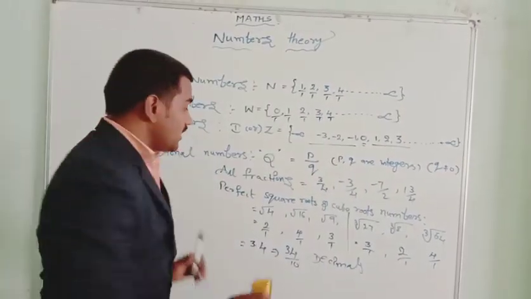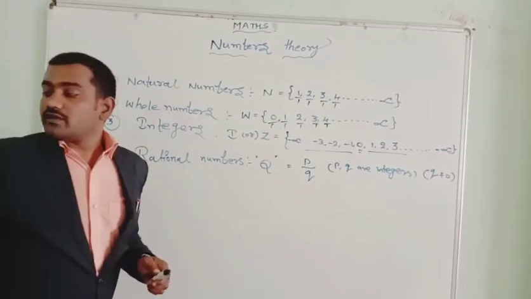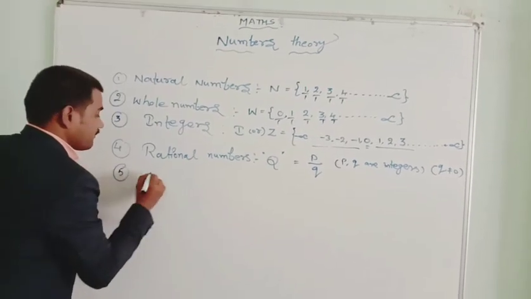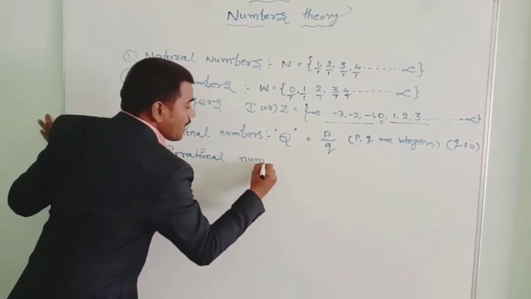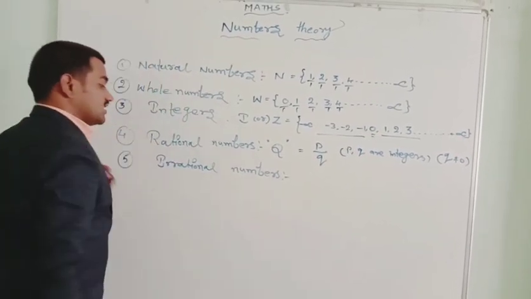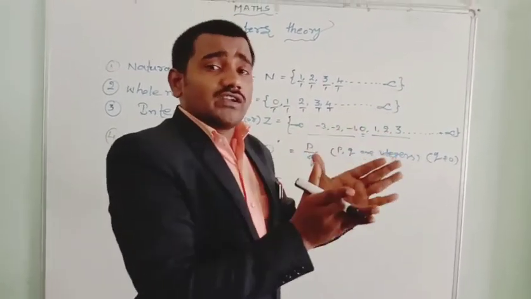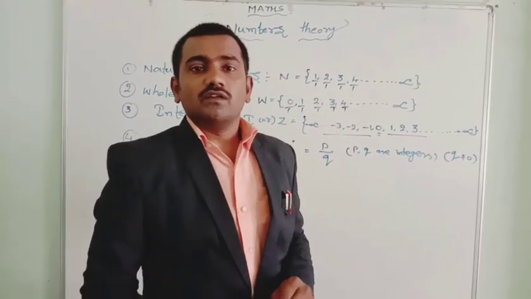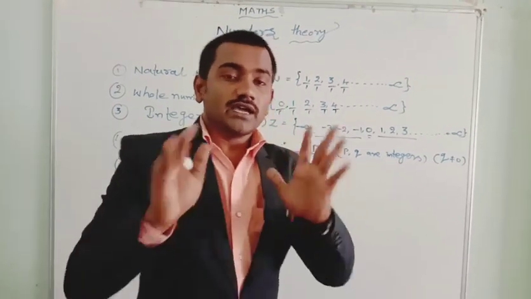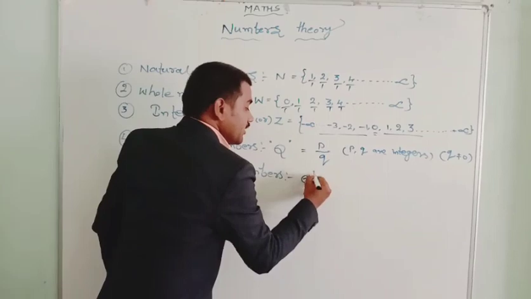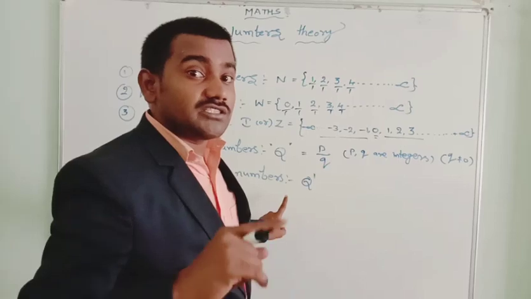Again, we need to learn about the irrational numbers. Next, irrational numbers. What is an irrational number? Just quite the opposite of rational numbers. Which numbers are not able to be written in the form of p by q? They are known as irrational numbers. Irrational numbers are denoted by Q dash. Rational numbers are denoted by Q. Irrational numbers are denoted by Q dash.